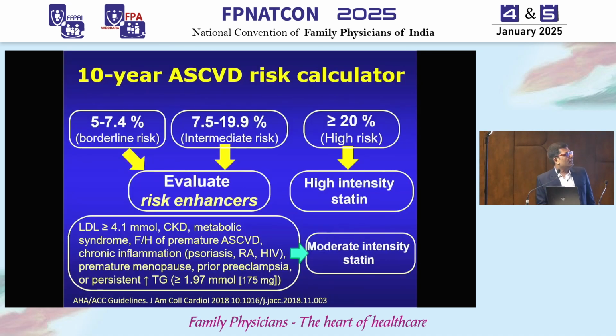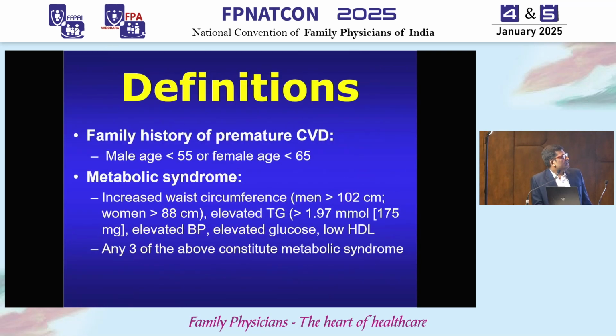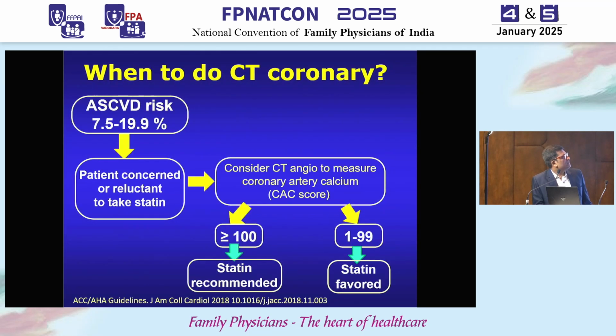Whenever it is more than 20%, you should start high intensity statin. But this gentleman does not fall into that risk category, and therefore you have to evaluate whether he has any other risk enhancers. These risk enhancers are LDL more than 160, which he did not have because he was 132, CKD, family history of premature ASCVD, and persistently increased triglycerides. We will not go into the details of this.